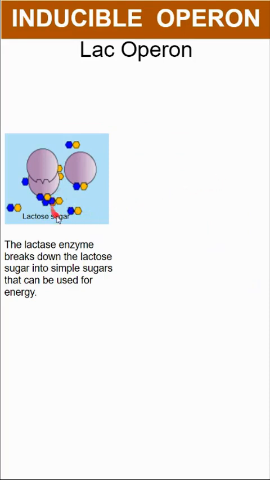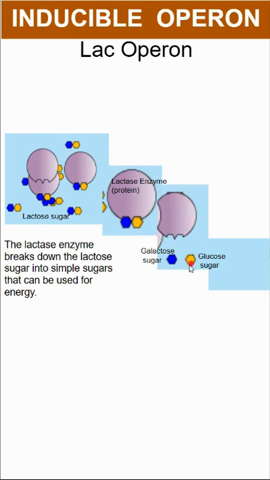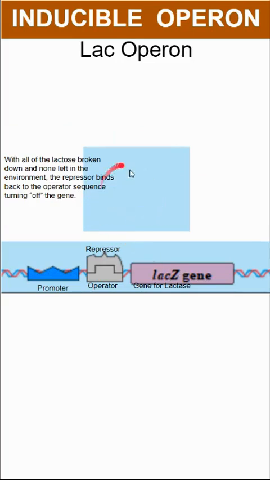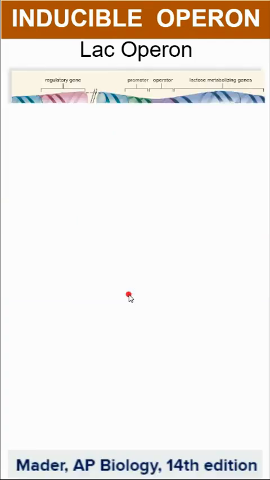That lactase enzyme will interact with lactose sugar and ultimately break it down into glucose and galactose. When it's all broken down and there is no lactose present anymore, the repressor will bind back to the operator, which stops the transcription of the lactase gene.